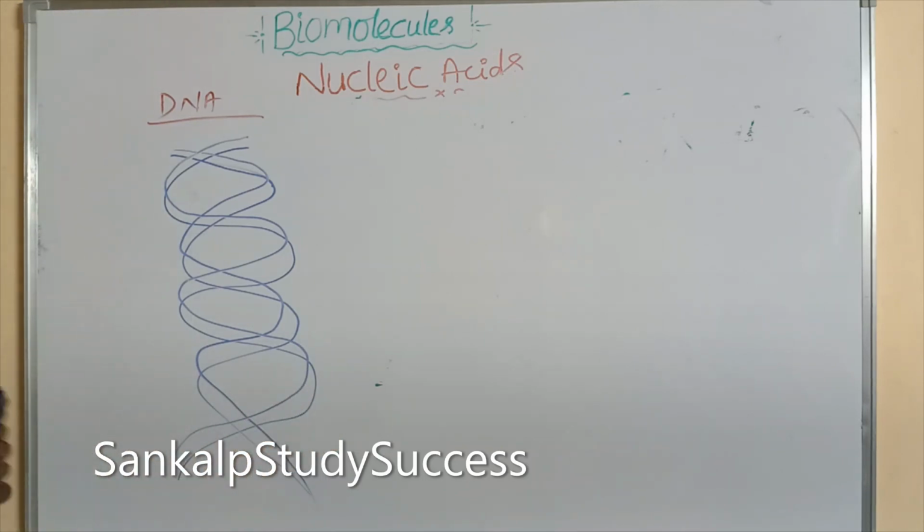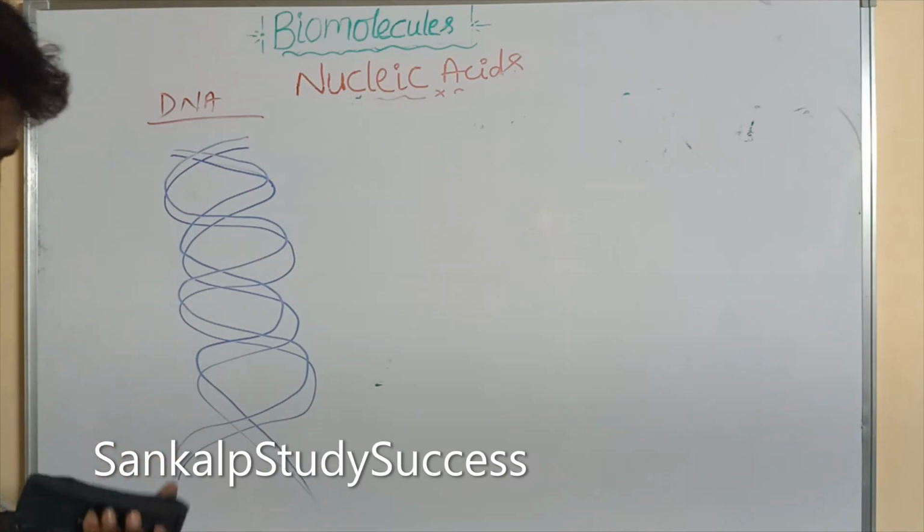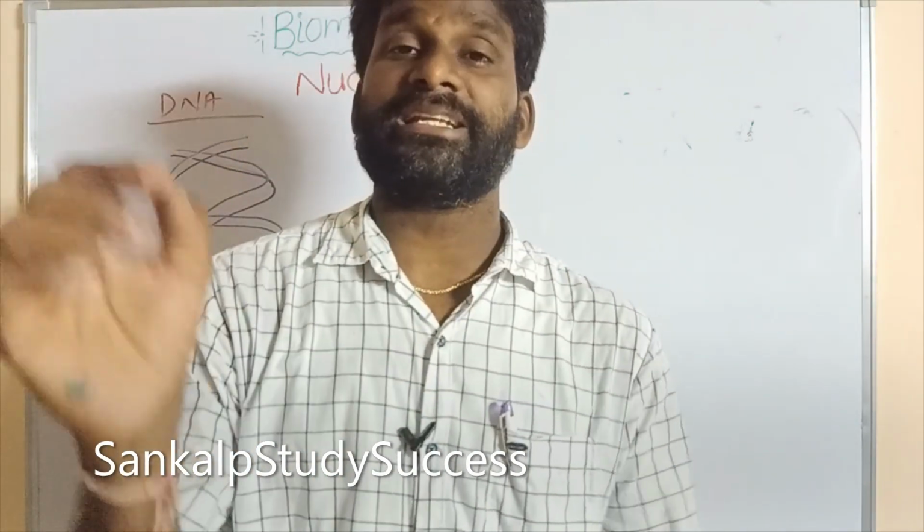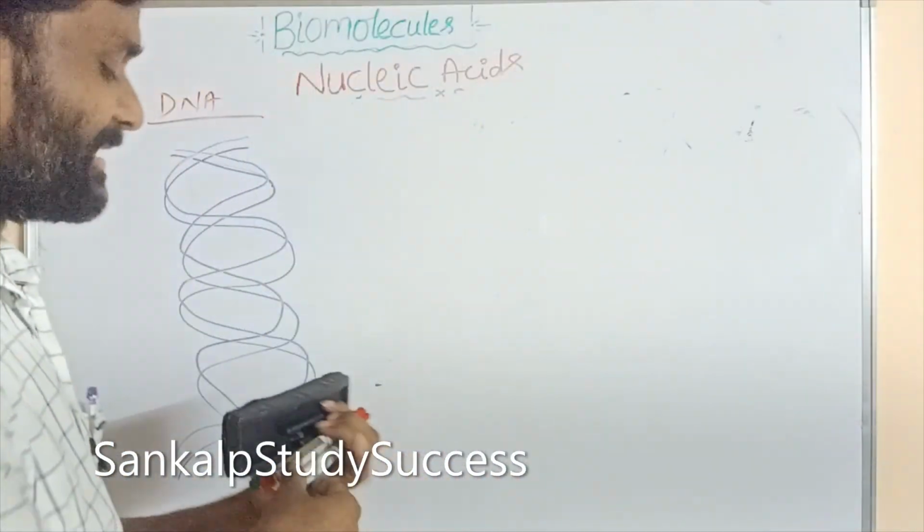So DNA. Here the nucleic acids contain two structures: one is the primary structure, and the other is the secondary structure.